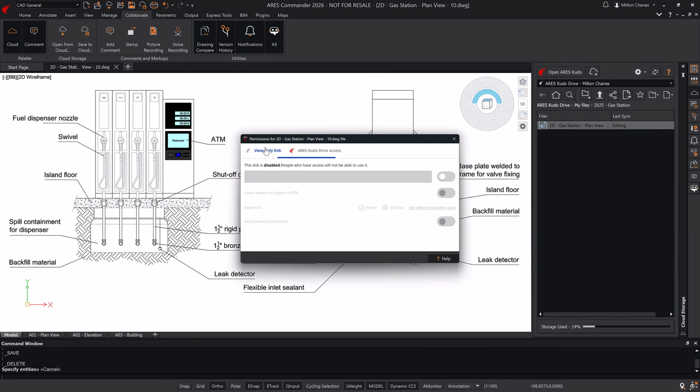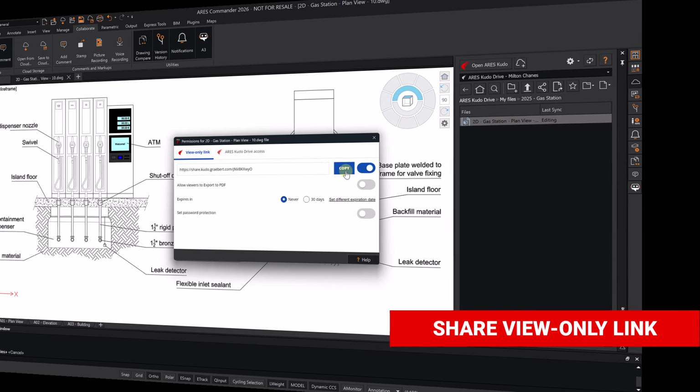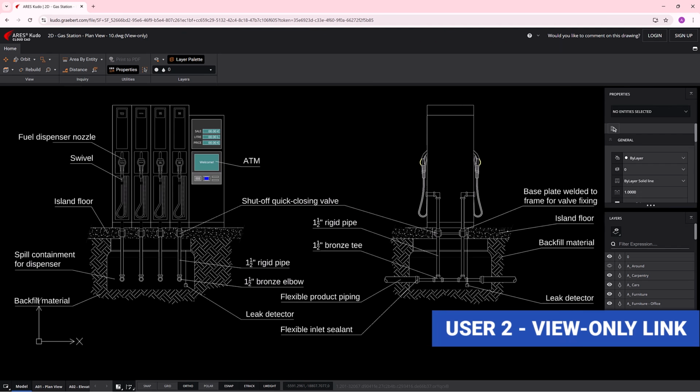From the View Only Link section, I can generate a URL that allows anyone to view the drawing in view-only mode using any web browser, no installation required. The user who receives the URL only needs to paste it into their preferred browser, and a view-only version of ARES CAD will launch, allowing them to explore the drawing at no cost.